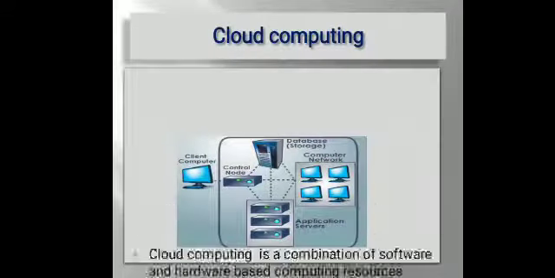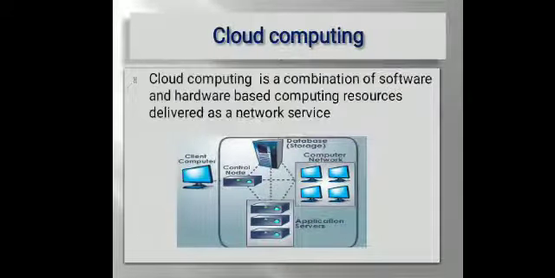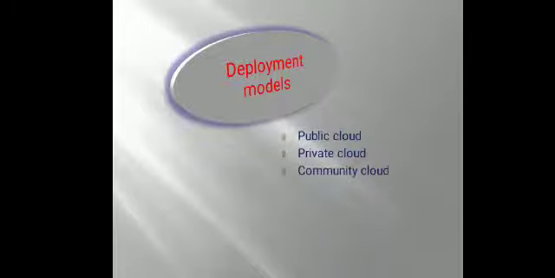Cloud computing is a combination of software and hardware based computing resources, and cloud computing is a delivery of on-demand service over the internet. It has two types: one is deployment models, the other is service models. Deployment models: there are public cloud, private cloud, community cloud, and hybrid cloud.